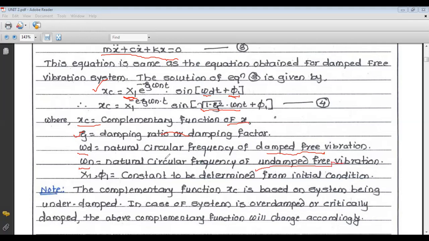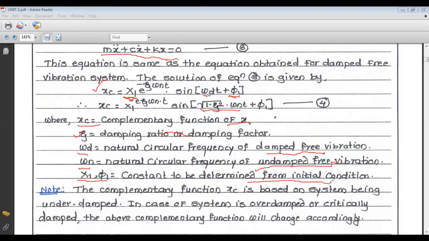And x1 and phi 1 are the constants which are to be determined from the initial conditions. Now we know the initial conditions: at t equals 0, x is equal to x1, and at t equals 0, x dot is equal to 0. So these are the initial conditions. From that we can find out the values of x1 and phi 1.